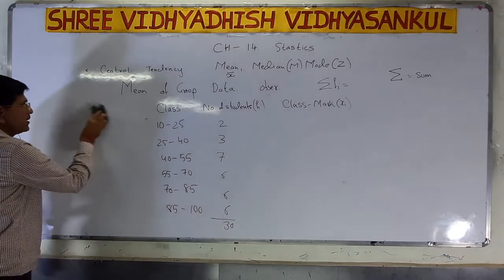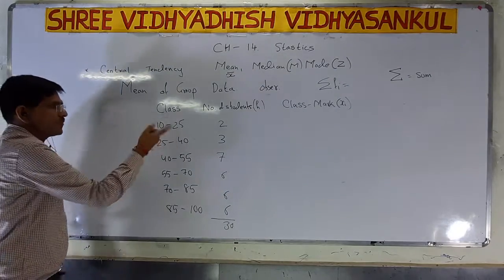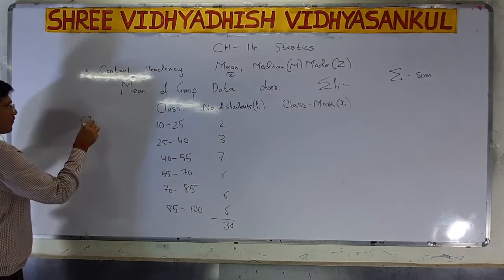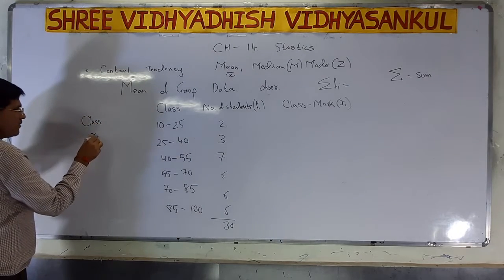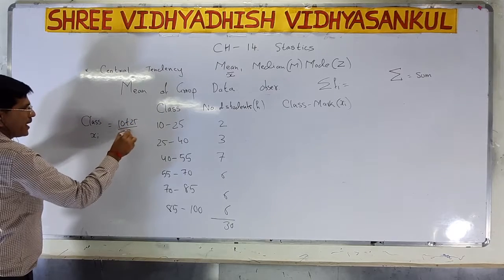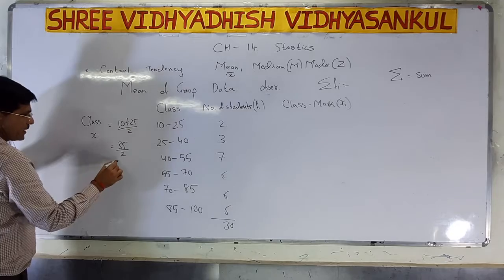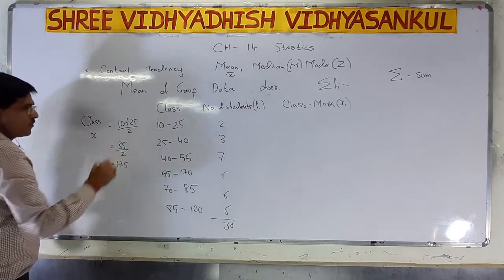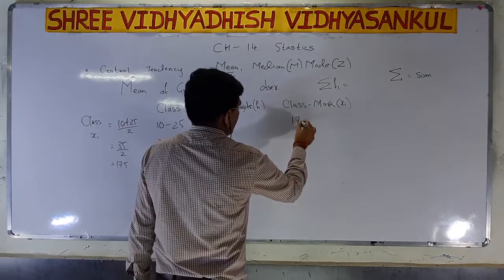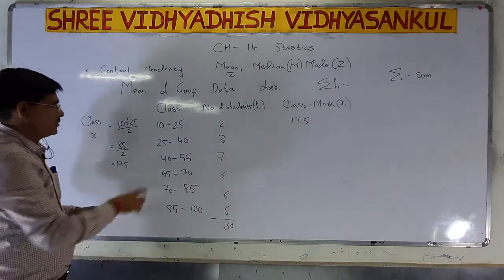So for class mark xi, 10 plus 25 divided by 2, that is 35 divided by 2, that is 17.5. So my first class mark is 17.5. Now I have to find the second also.